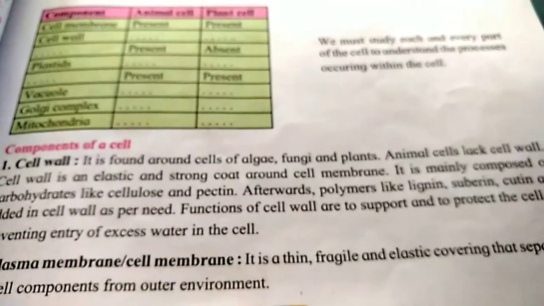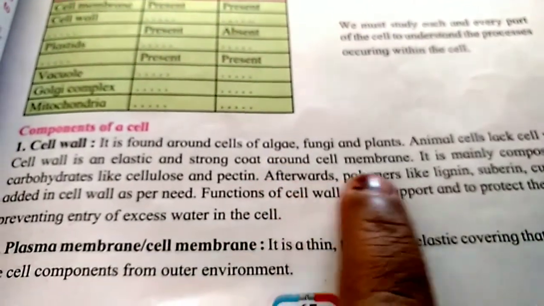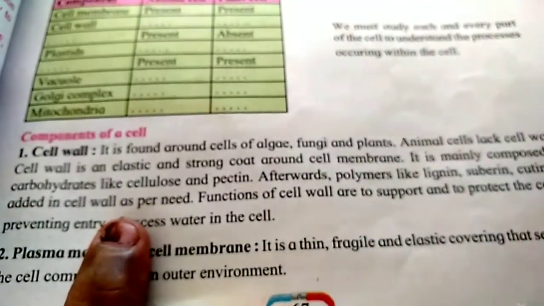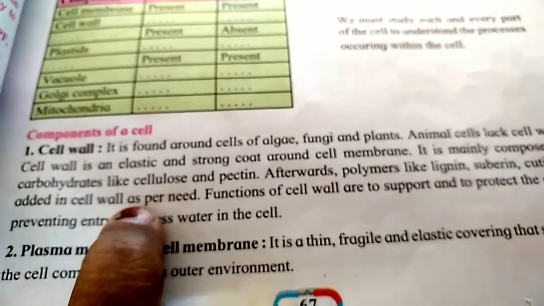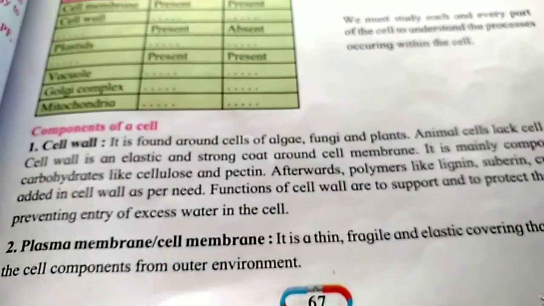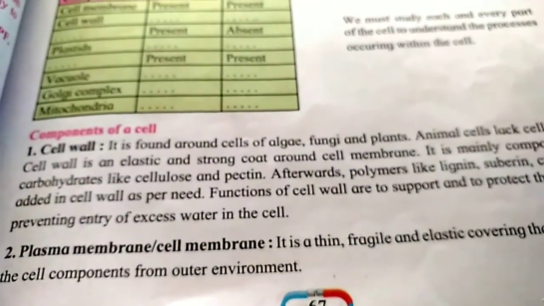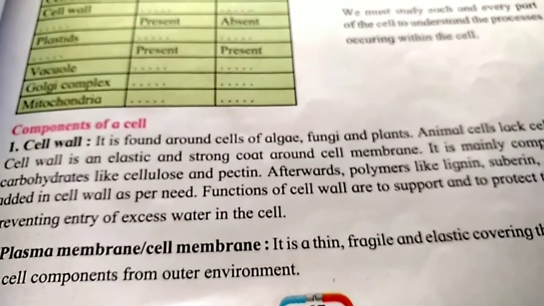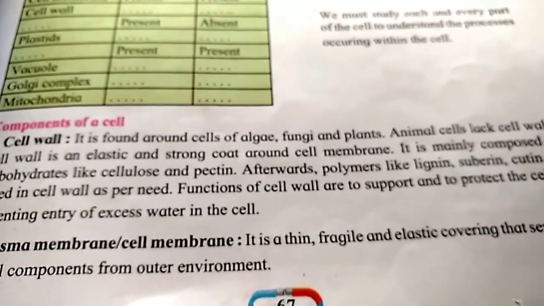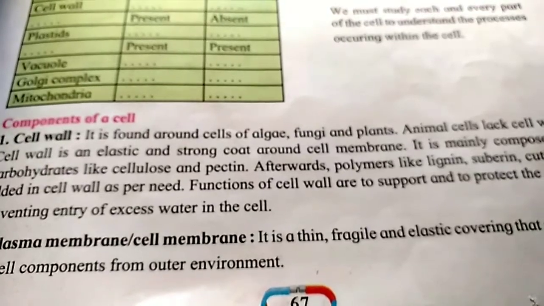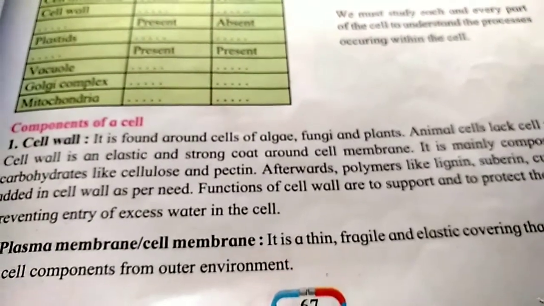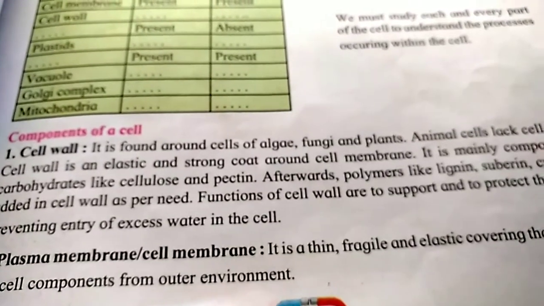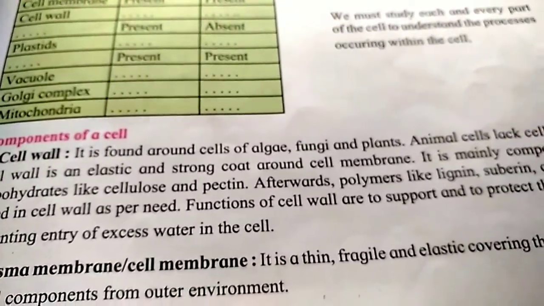Students, always remember one thing. The polymers like lignin, suberin and cutin are added to the cell wall as per the need of that part of the plant, as per the locations. So these substances are added. When it is added to the cells of the stem, suberin is added there to make the stem harder. Understood? So what is the function of the cell wall?